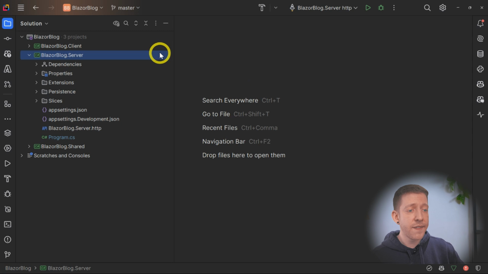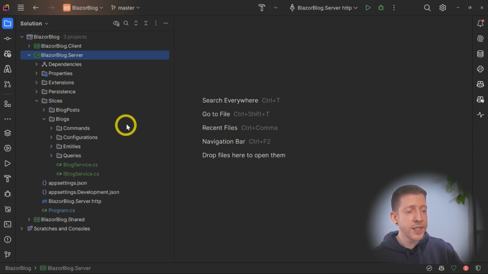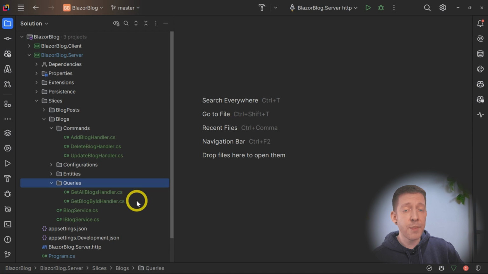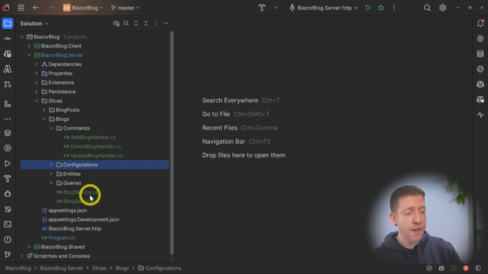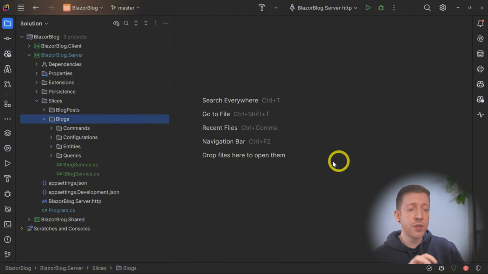So if we take a look at the server, we can see we have the slices directory, and in there we have two slices. We have the blogs and we have the blog posts. If we go into blogs, we can see what commands are available. We know we can add, update, and delete one. We can also see what queries are available. We can get by ID, or we can get all of them. We have our entities and our entity configurations here as well. We also have our blog service and blog service interface. So everything required to run and interact with the blog's functionality is all in that one slice.